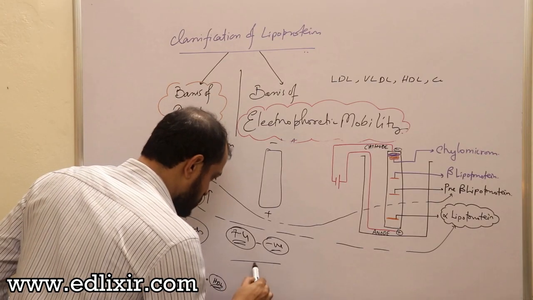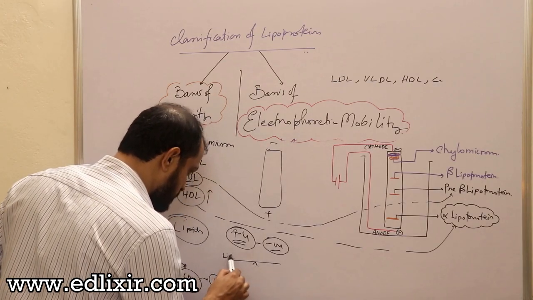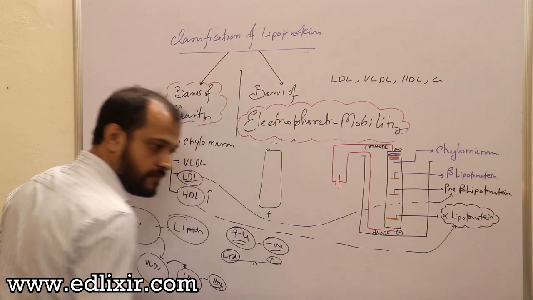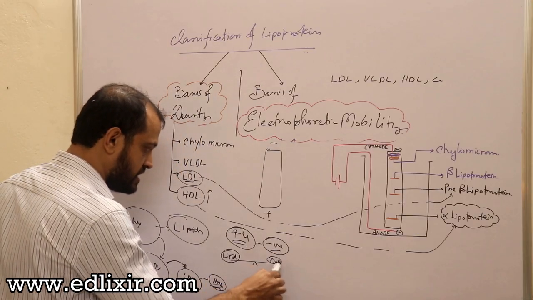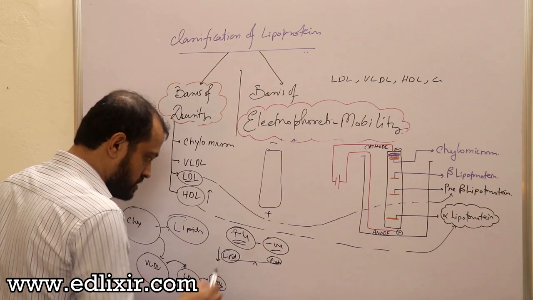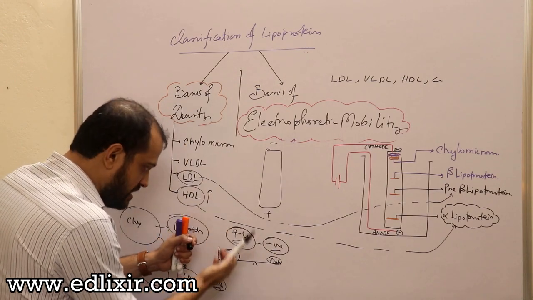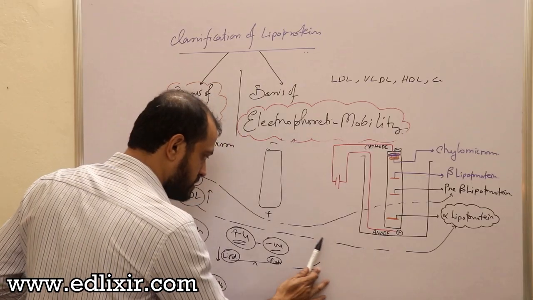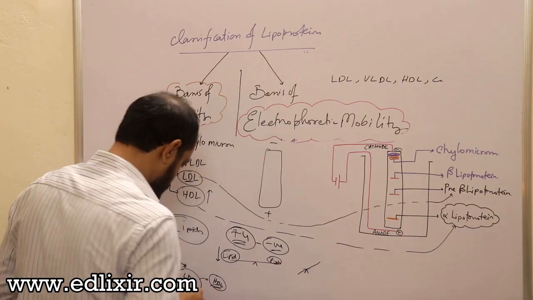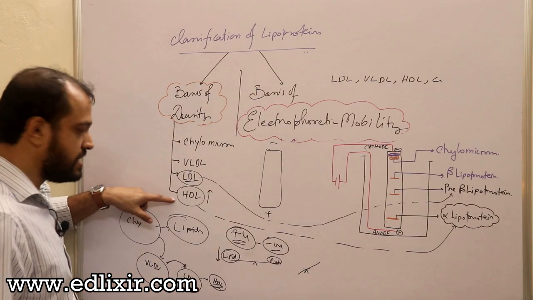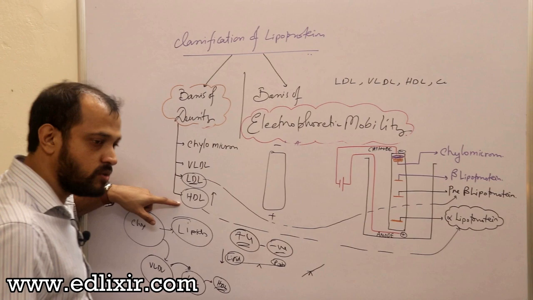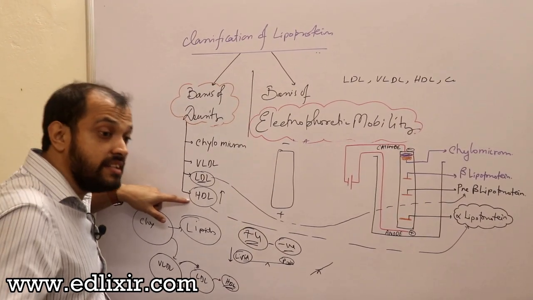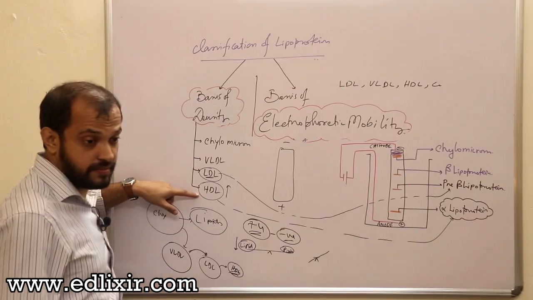If there is a seesaw, with the lipid portion of lipoprotein sitting here and the protein part sitting here, if the lipid portion is steadily decreasing, then the protein portion will have to win, right? That means HDL has less lipid.